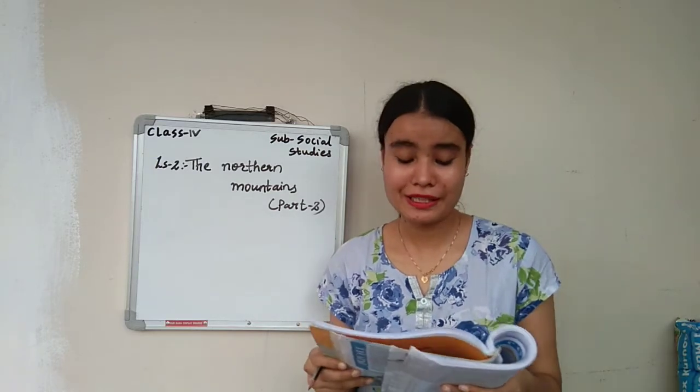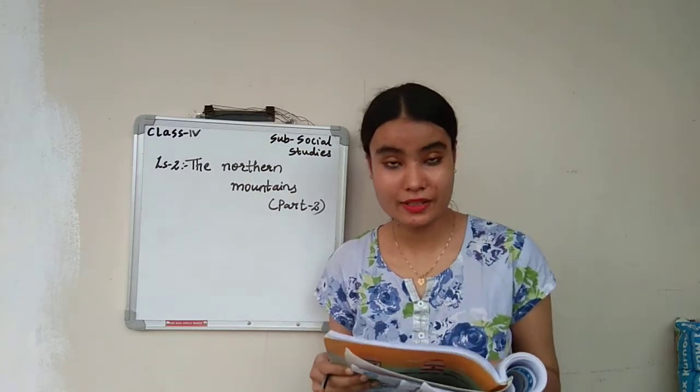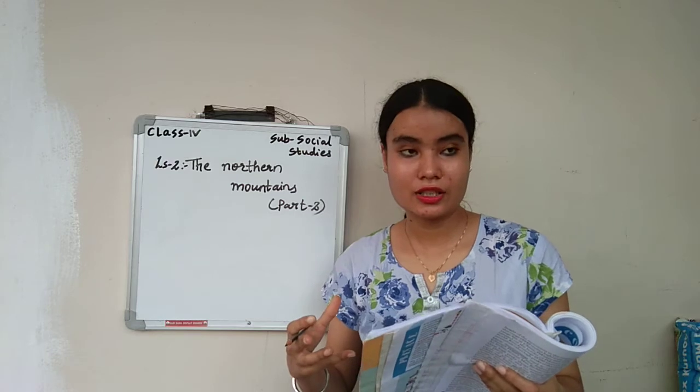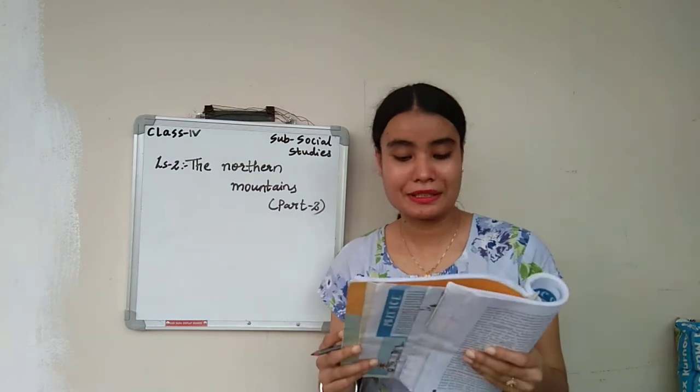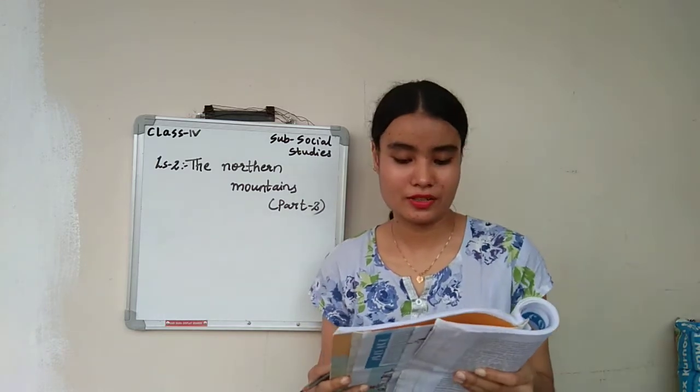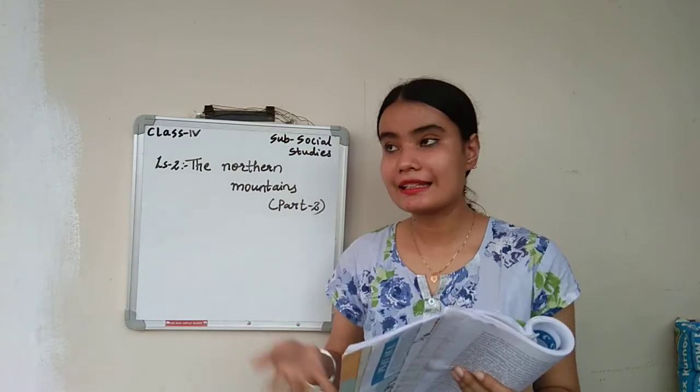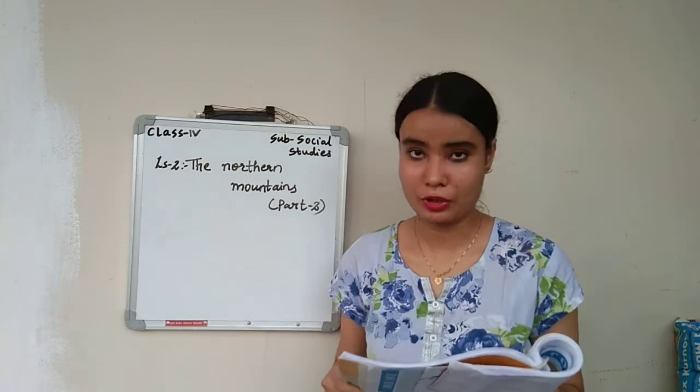A few hill places they have seen over here are the Patkai Hills, the Naga Hills and the Lushai Hills, the popular hills of this place. There are other hills also, and these hills are covered with green forest.